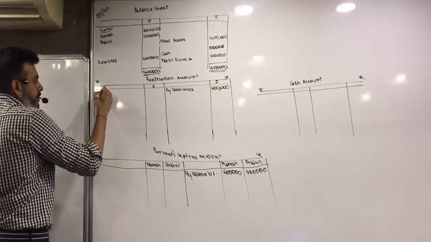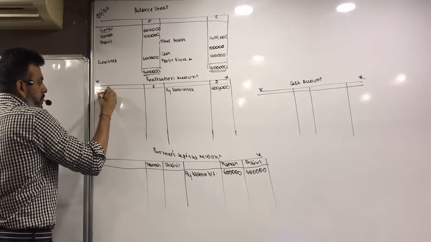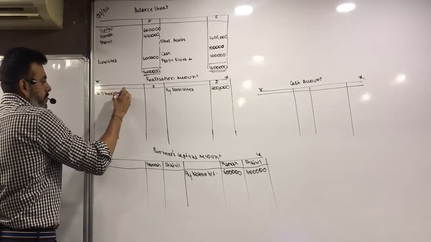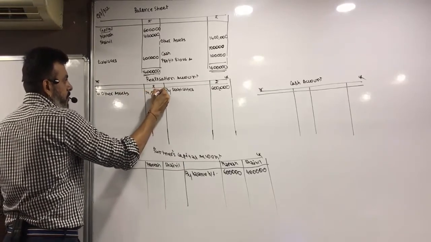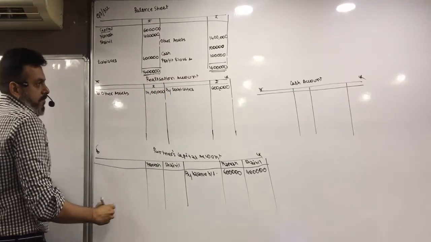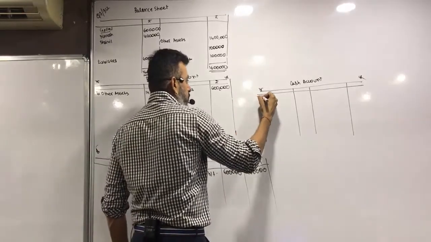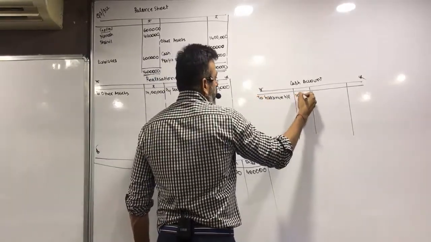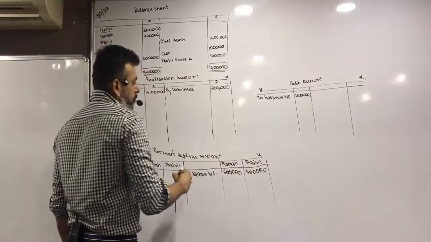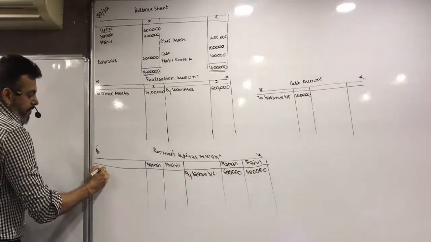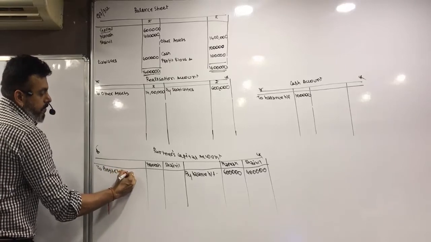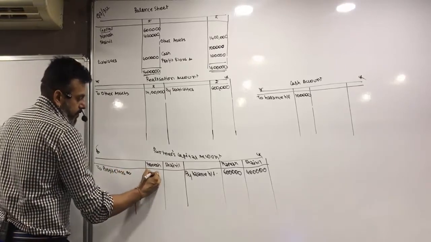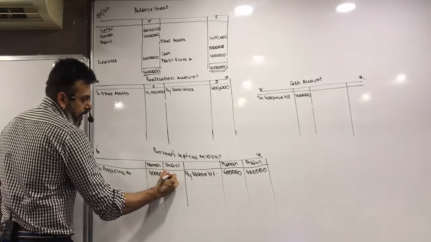Other assets, so to other assets 14 lakhs realization account. Cash to balance brought forward 1 lakh. Profit and loss account debit balance, so to profit and loss account, the ratio is 2:3, 40,000 and 60,000.